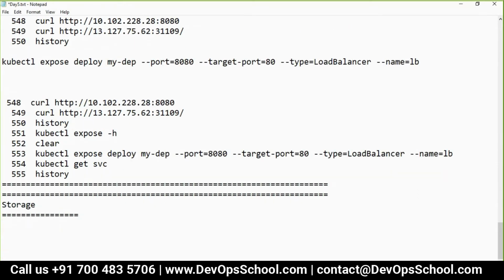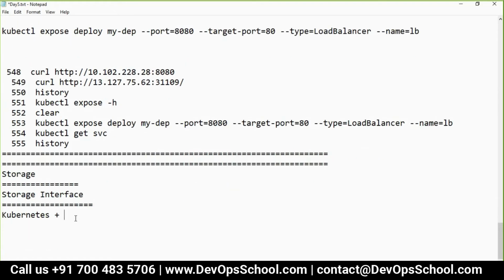Kubernetes communicates with the storage interface, and the storage interface communicates with the physical storage.